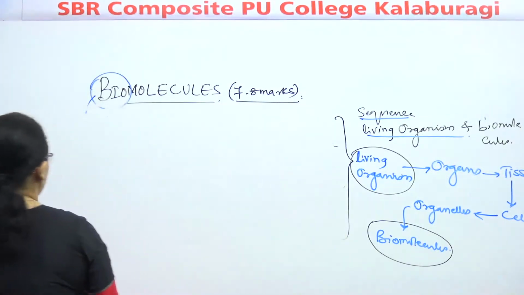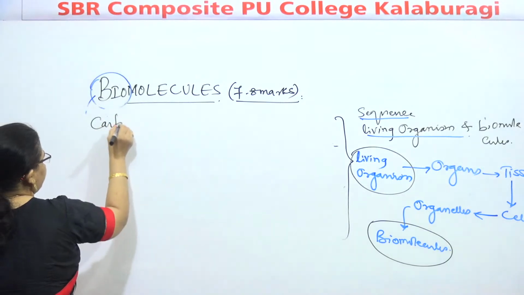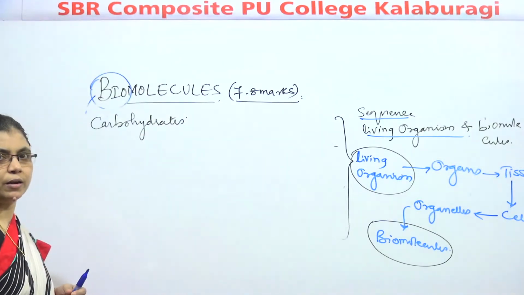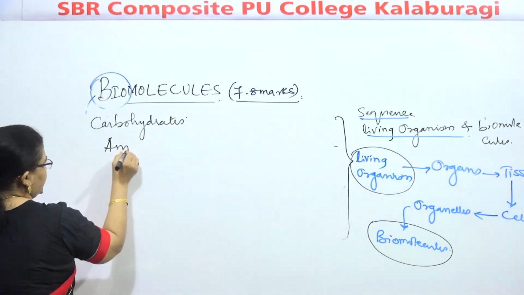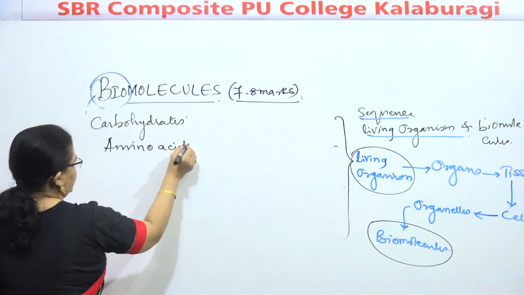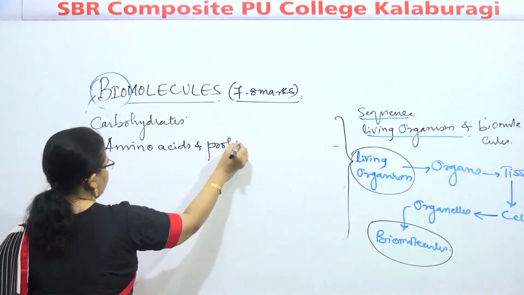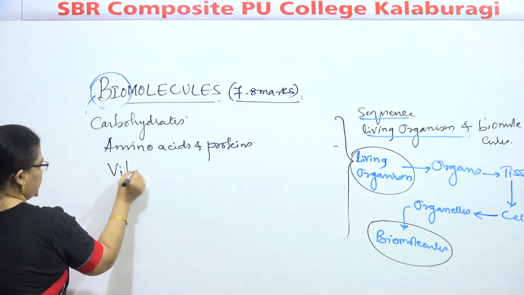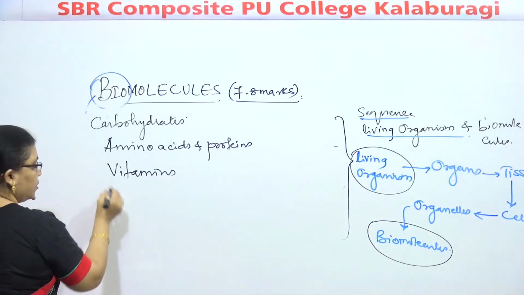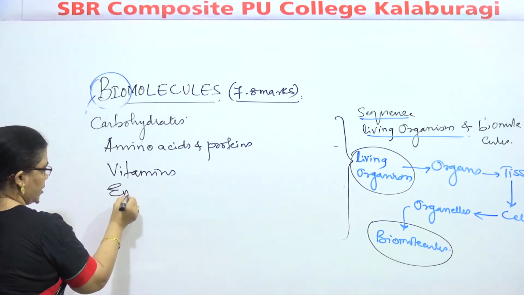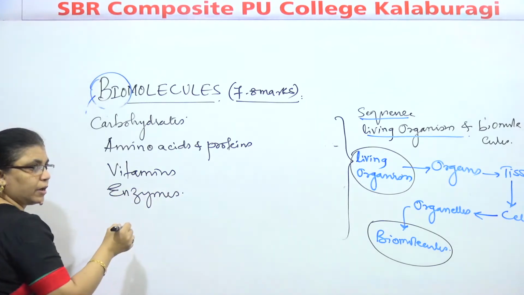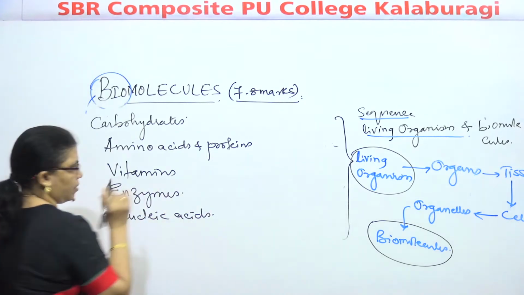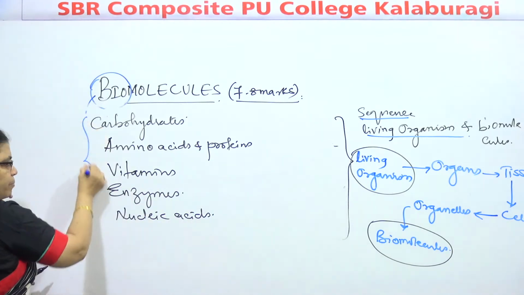Okay, we'll move to the examples like carbohydrates. This is the major part which is covered in second PUC syllabus. Amino acids and proteins. They are related to one another. Yes. Vitamins. All these vitamins. Then we are further related with enzymes. Hormones, nucleic acids, etc. Okay, these are the examples of biomolecule.